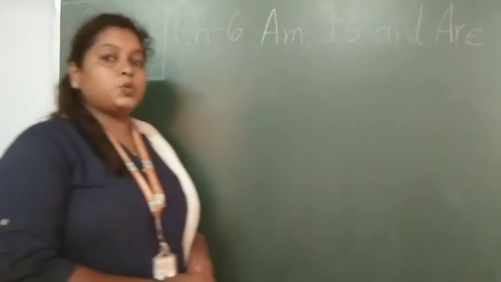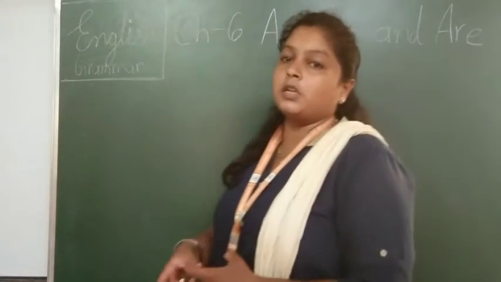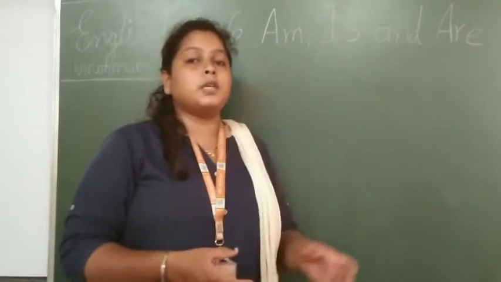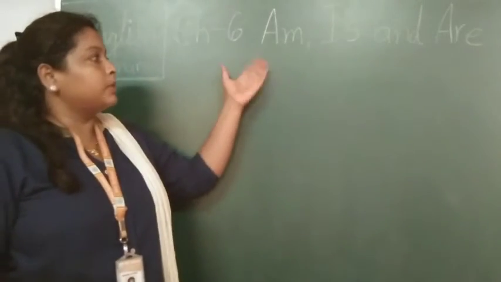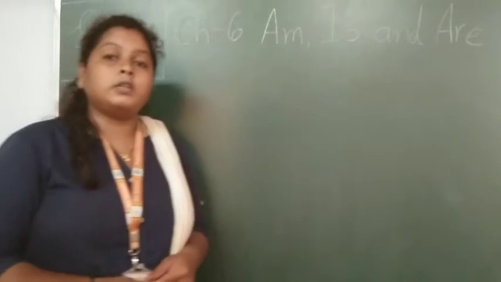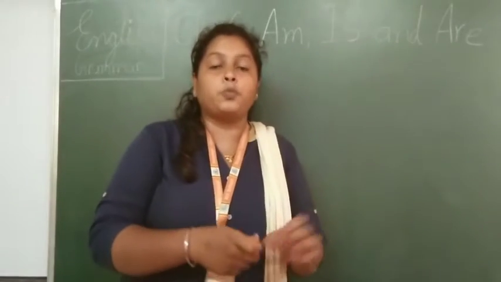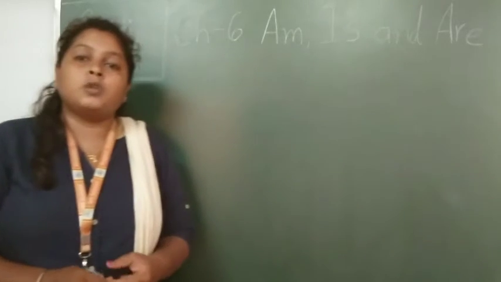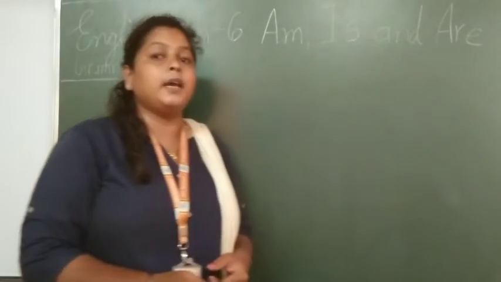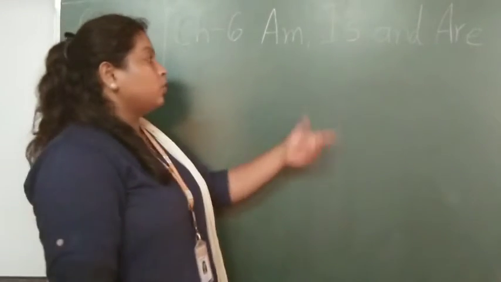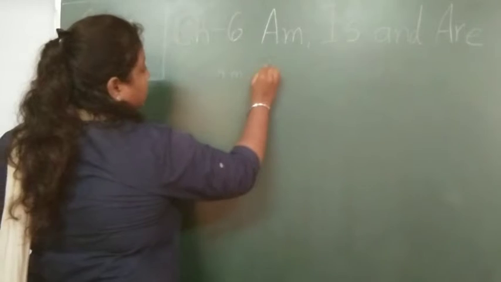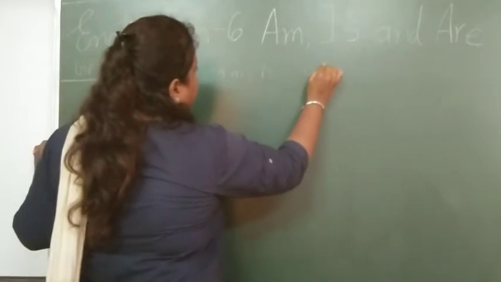You have heard this word. Whenever we are talking with each other, we are using sentences, right? So at that time, we are using this type of verbs: am, is and are. You have heard this as the to be rule, right? So you must have heard the form of to be. That means, what is this? Form of to be. So there are three types: am, is and are.